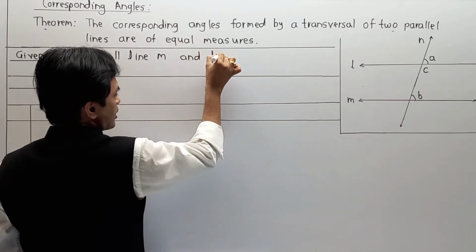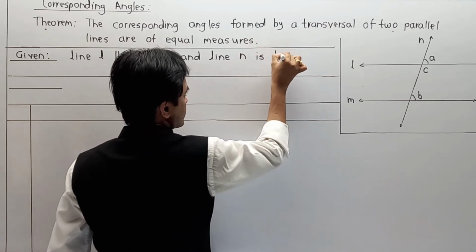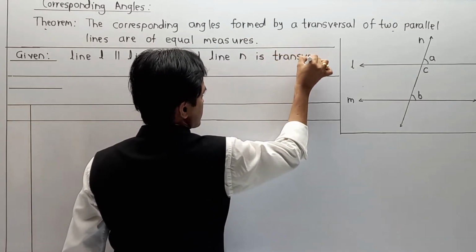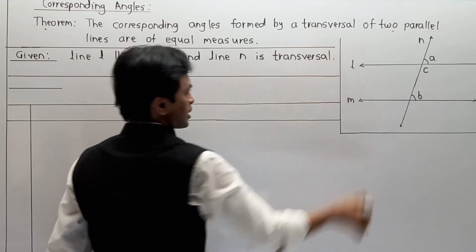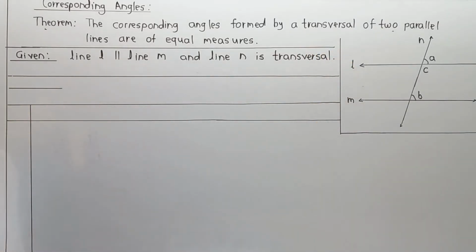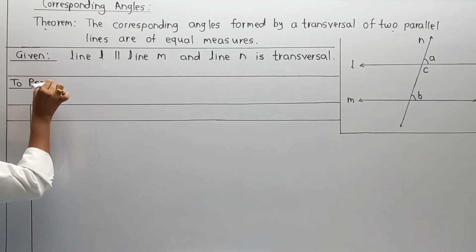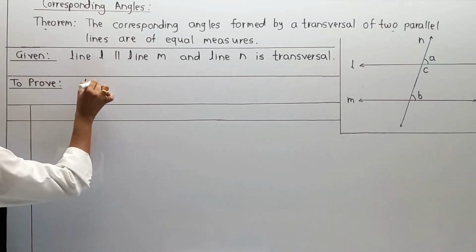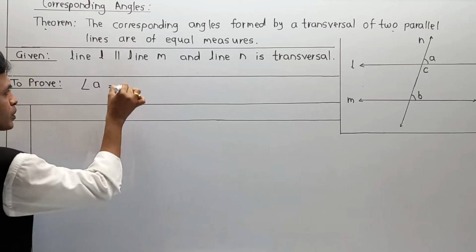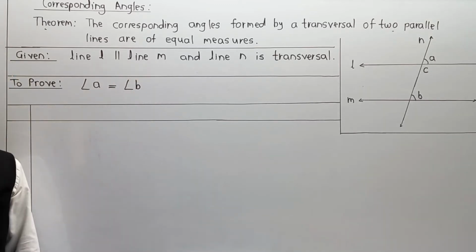Now we have to prove that, according to the condition, angle A and angle B are equal. So to prove angle A is equal to angle B, you have to show that these two angles are equal.